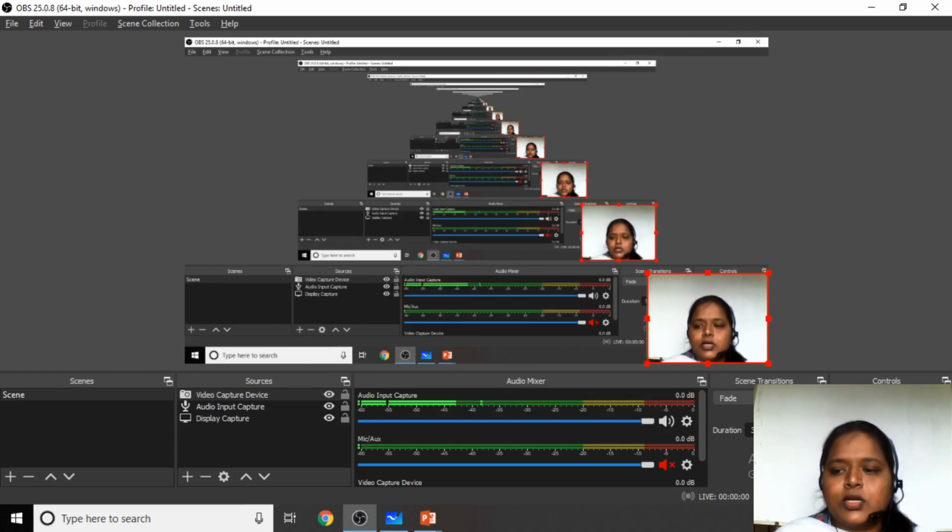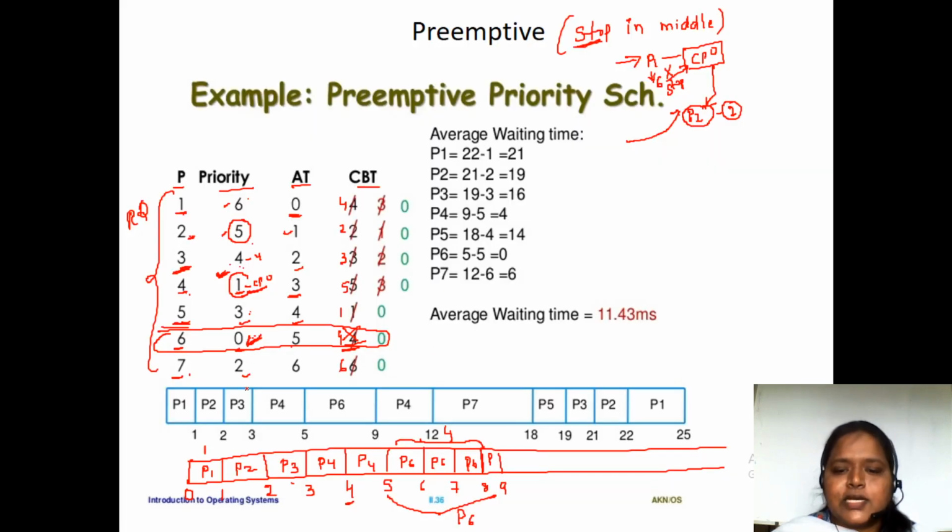Here P4 has done 2 milliseconds, 3 to 4 and 4 to 5. So we strike out 5 and write 3. So the burst time left for P4 is 3 milliseconds.